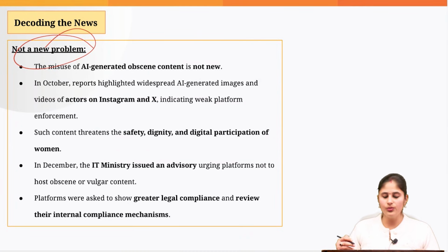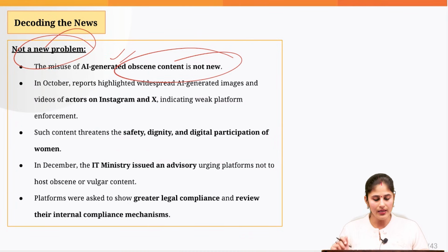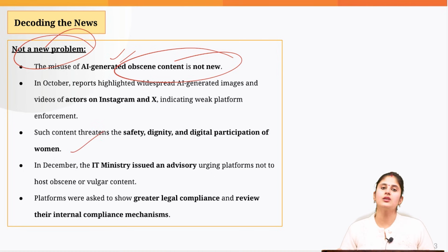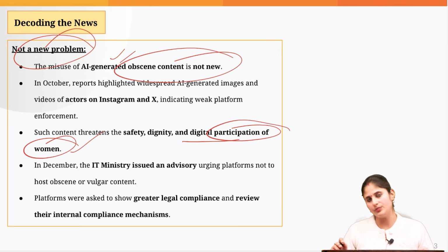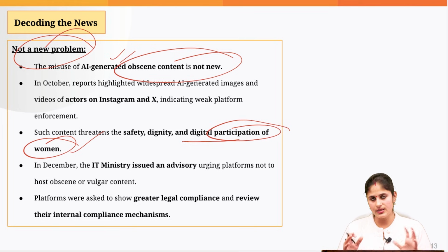So it is not a new problem. AI tools have been used to generate such content time and again. But the concern is, if such things go on endlessly, it is going to severely impact the participation of women in digital space. So the company should take due diligence when it comes to such instances, and we should move in the direction of responsible AI and ethical AI.